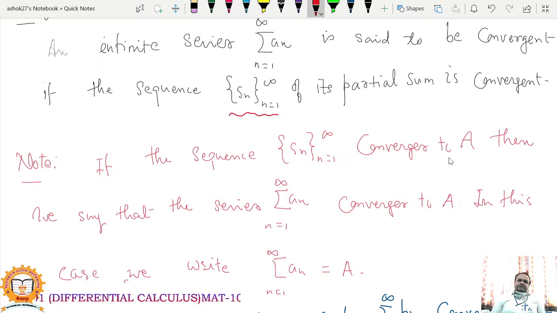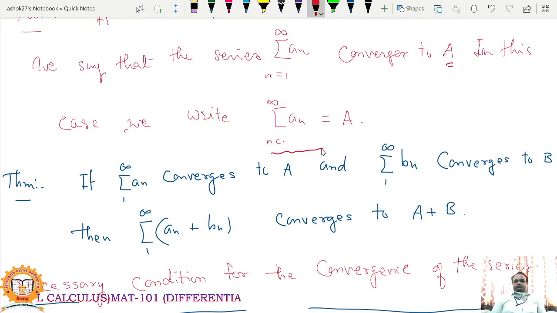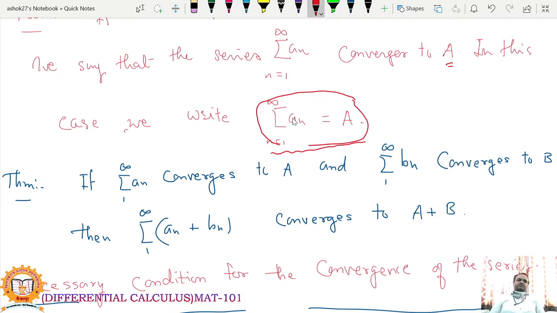If the sequence Sn converges to A, then we say the series summation an converges to A, and we write summation an equals capital A. So the sum of the series an is nothing but the limit of the sequence of its partial sums.